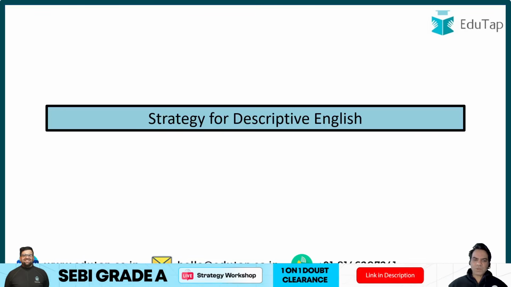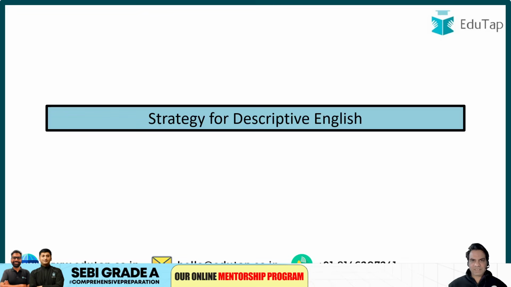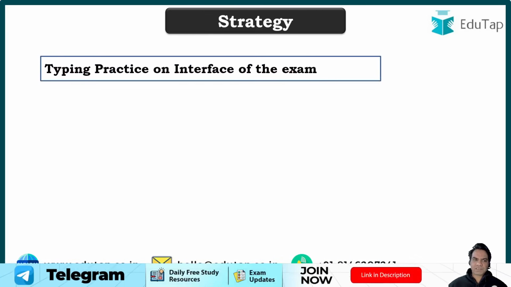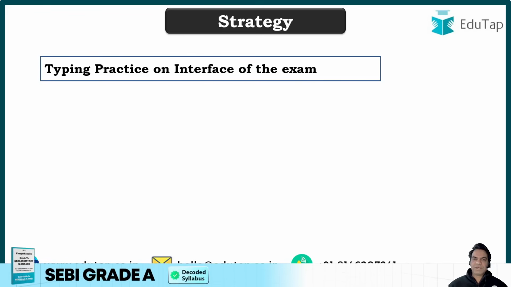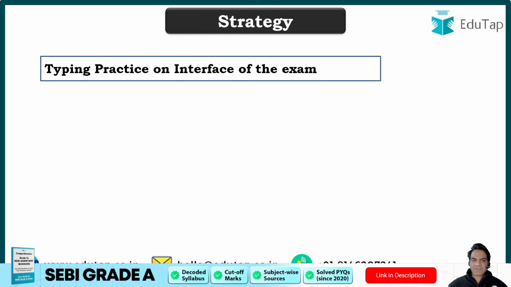Now, what should be a strategy for the descriptive English part, and how should you approach these three topics, essay, Precis, and reading comprehension in your exam? So let's delve into that. What should be a strategy, guys? First of all, you need to start practicing on the interface of the exam. Guys, the interface is the most challenging part during your paper. You have to write your answers not on a Word document but in a dialog box, wherein you'll need a lot of scrolling top to bottom, left to right, which is very painstaking, right?